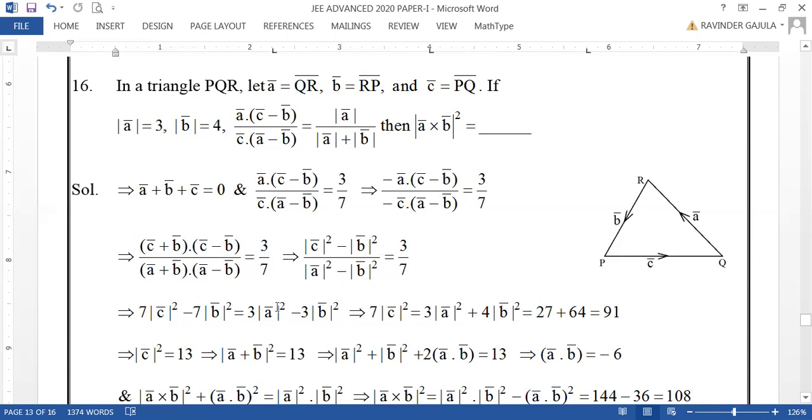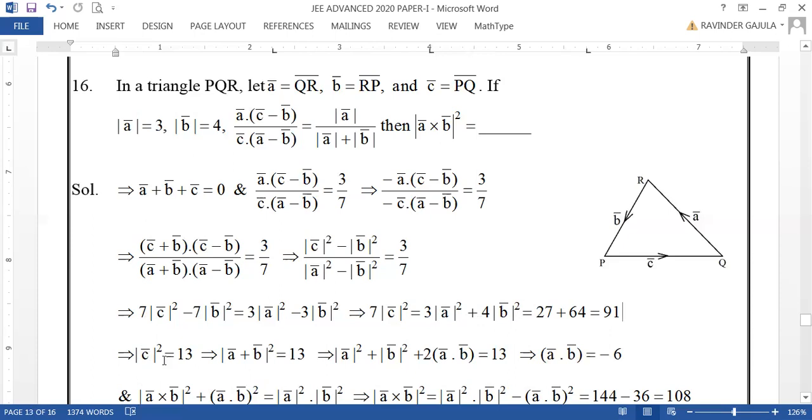And simplifying this, dear friends, you will have one relation between mod A bar, mod B bar and mod C bar. Now here 7 mod C bar square equals 3 mod A bar square plus 4 mod B bar square, where mod A bar, mod B bar are given to you, which are 3 and 4. Now 3 into 9, 27, plus 4 into 16, 64. Altogether 91 is 7 mod C bar square.